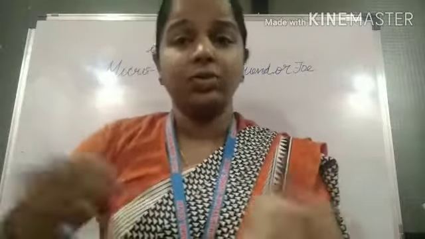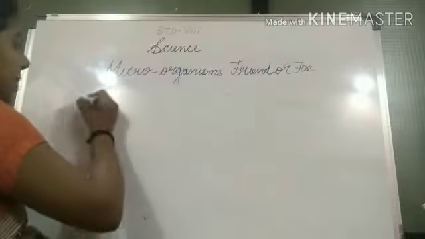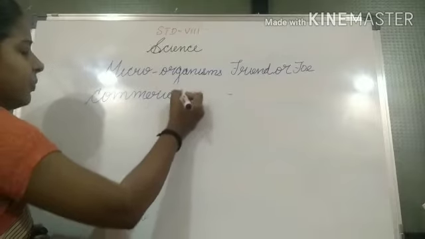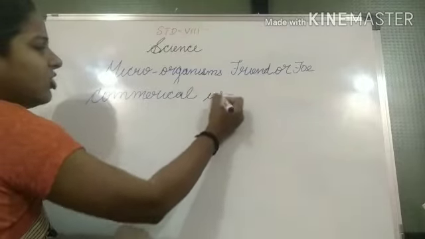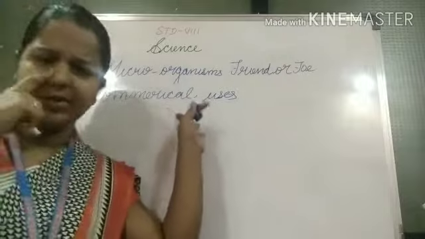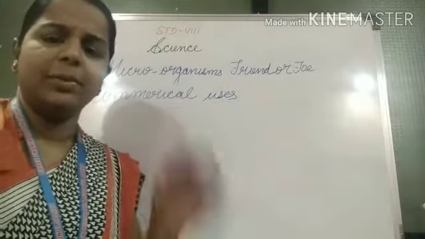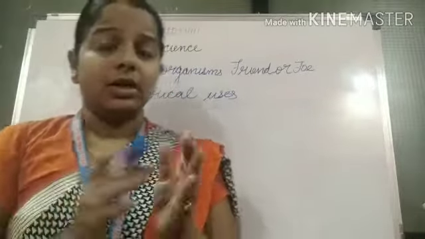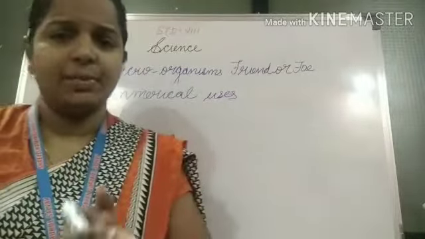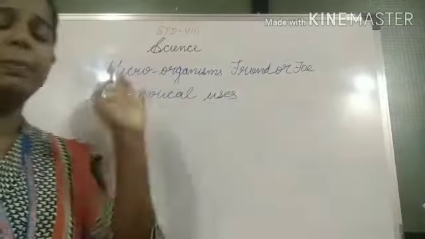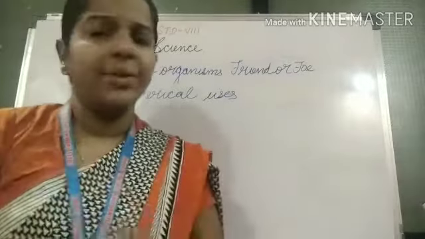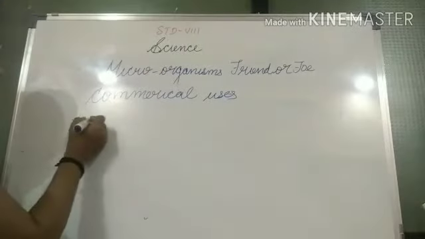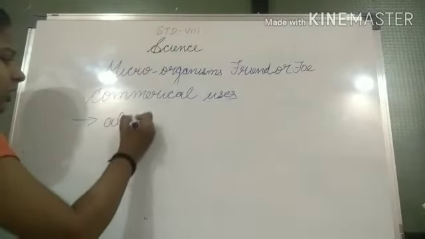Understood, students? Now the topic we are going to see is commercial users. In short, commercial users means business users. Understand? Business users means for business purposes. I already said business purposes. So microorganisms are used for business purposes. What type of business? First, microorganisms are used for making alcohol.